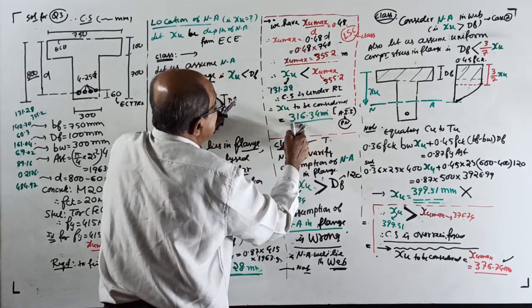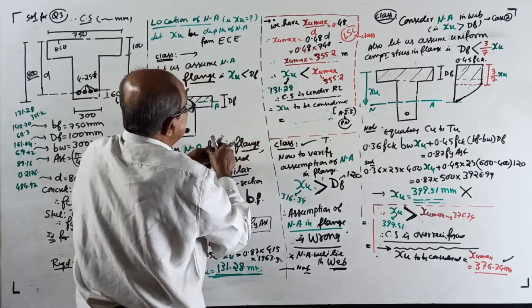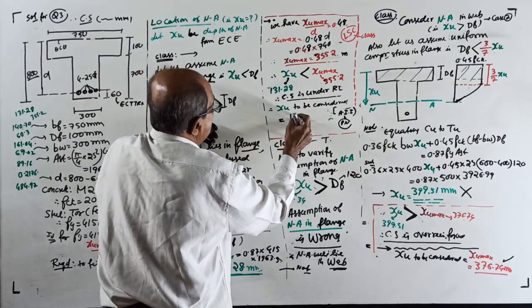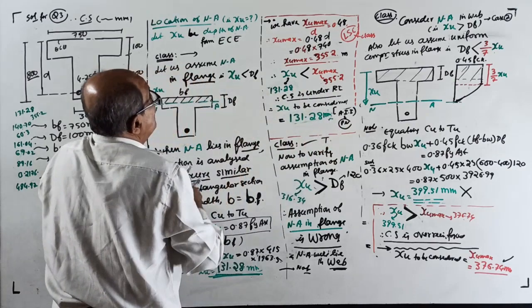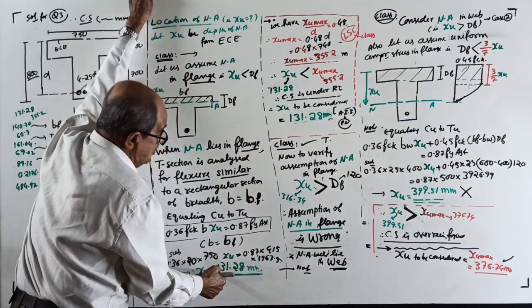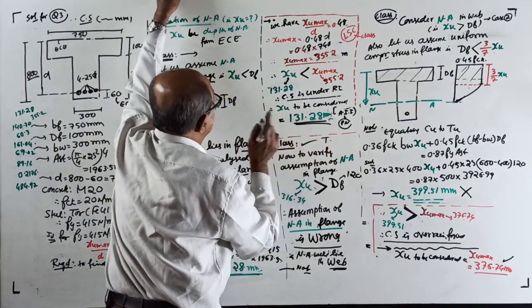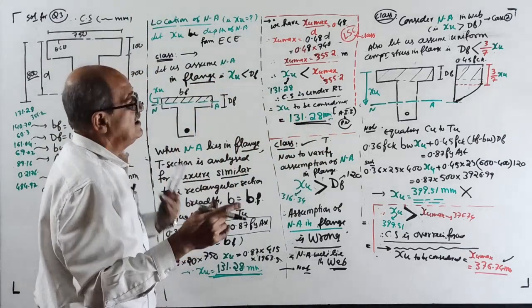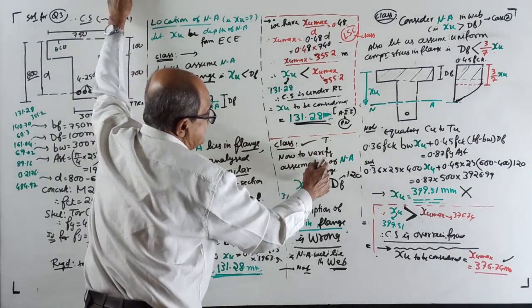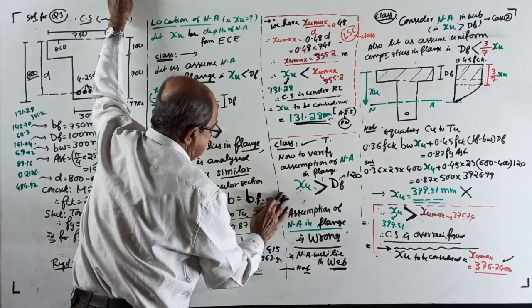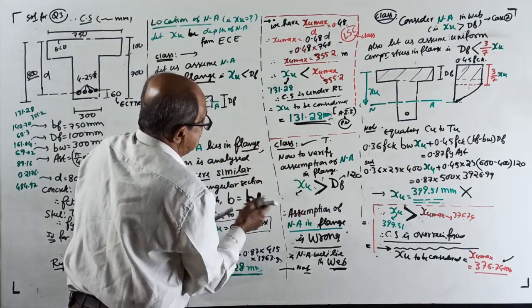XU to be considered is how much? As it is, whatever you got: 131.28 millimeter. Okay, now we got XU value here. Yes, under reinforced came. That XU correct. Now time has come to verify the assumption. How to verify? See. Now to verify assumption, XU, how much you got? We got XU 131.28 millimeter.